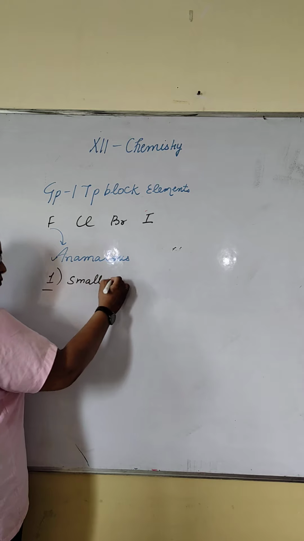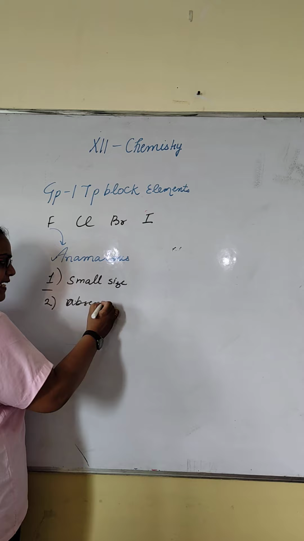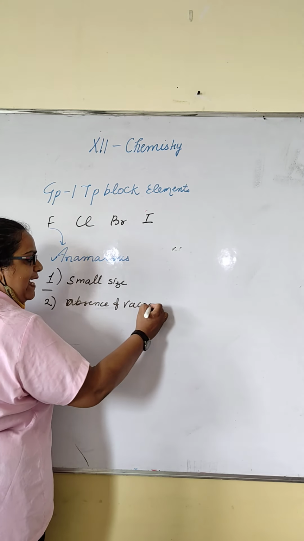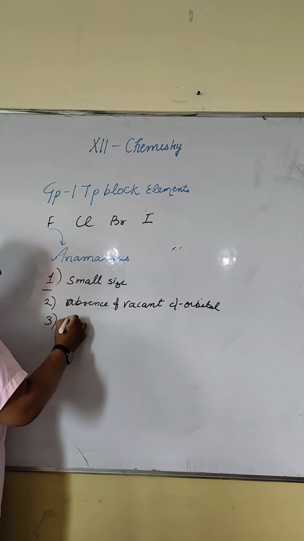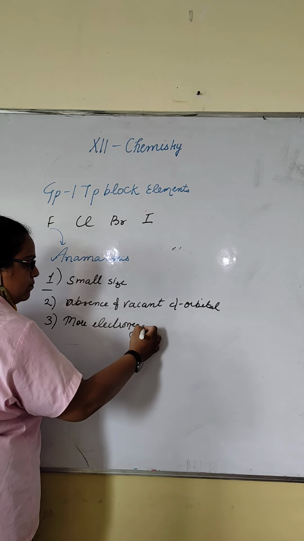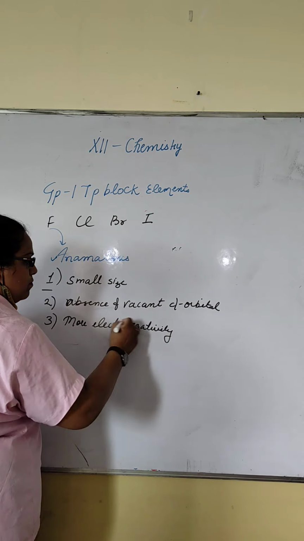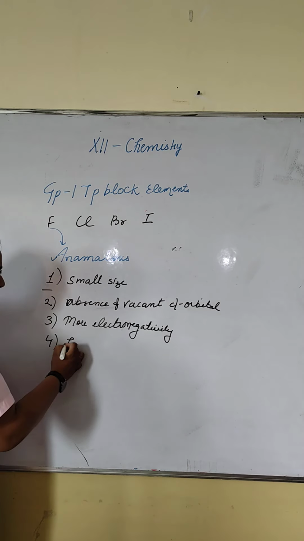Because of its small size and because of its absence of vacant d orbital, it cannot expand its covalency. Third, more electronegativity. So why does it show anomalous behavior? Because of its small size, absence of vacant d orbital, high electronegativity, and low F-F bond dissociation energy.